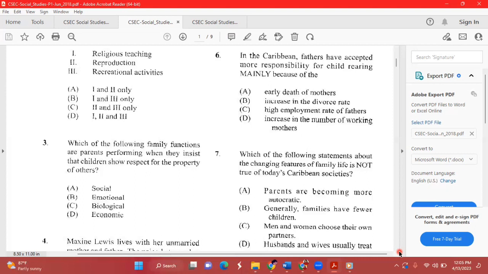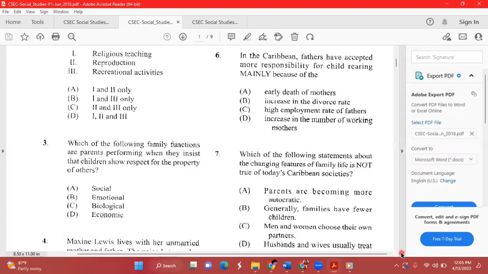So the answer is definitely A, which is the social aspect. It deals with the whole entire concept of interacting. It deals with our environment. And through socialization, these children or these adults learn respect for others, learn respect for property, learn respect for those who are around them. Good.